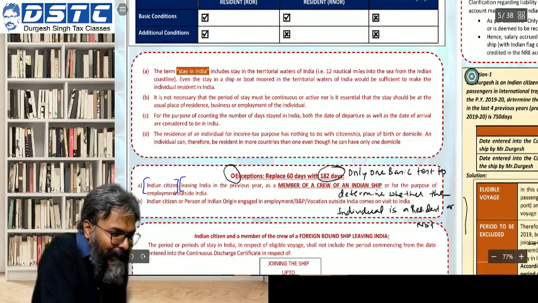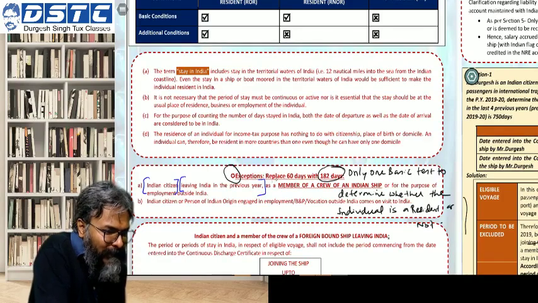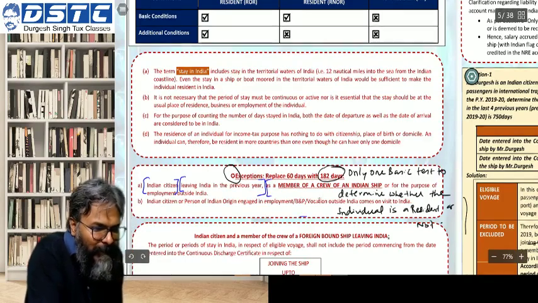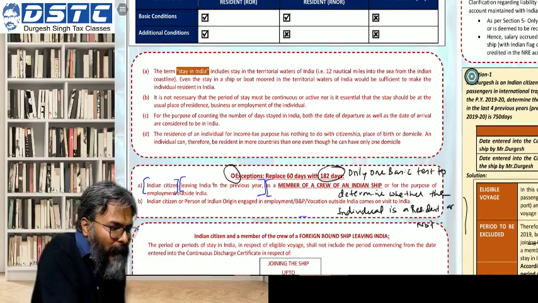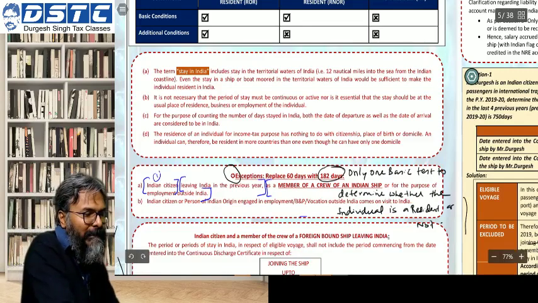Leaving India in the current year, primarily either as a member of the crew of an Indian ship or for the purpose of employment outside India. So there are three boxes. You have to be an Indian citizen.